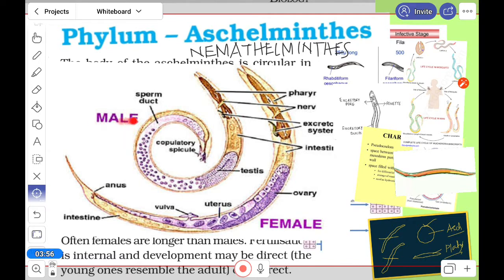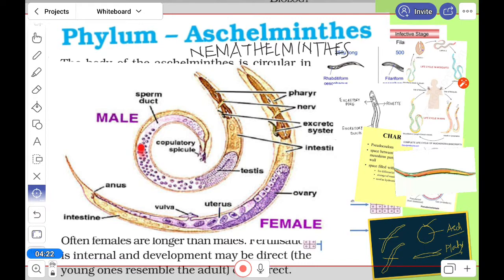You know there are many organisms where we can tell male and female. Suppose fish: in the case of fish we cannot understand, but in some other animals we can. So here we can understand that this is male, because the male has one typical structure, which is coiled, and the female is much bigger in size than the male. Look at its other body design.